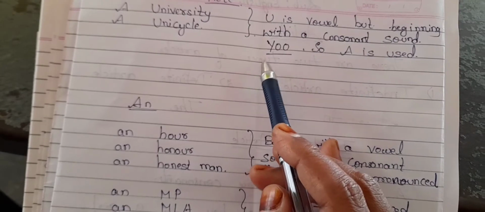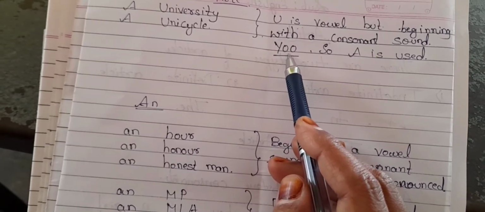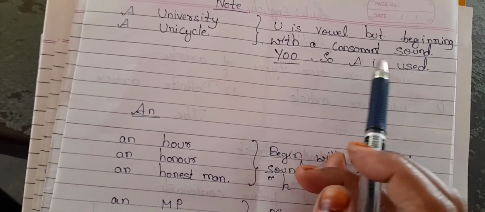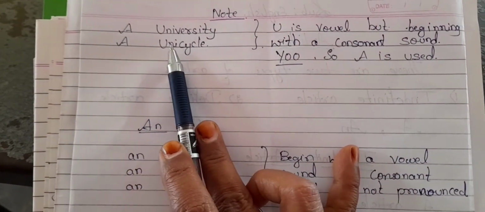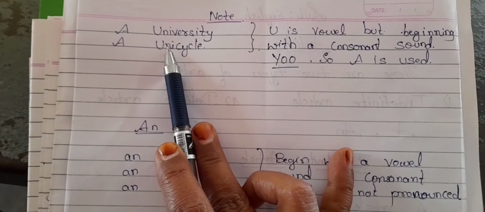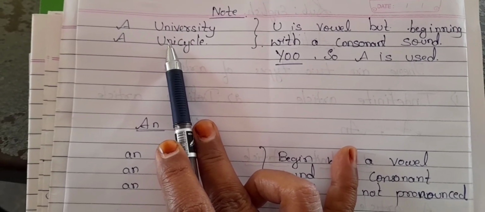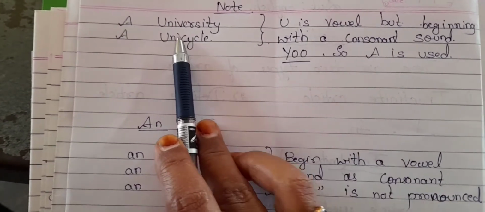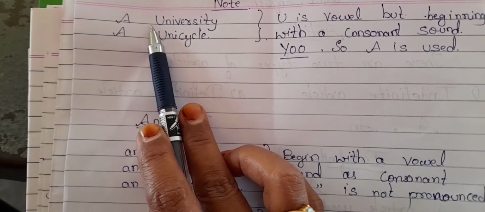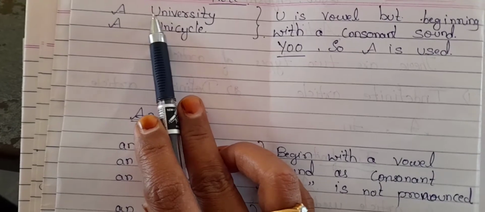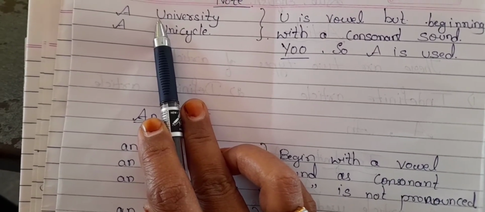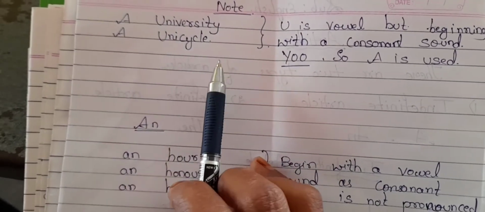U will sound like Y-O-U. Okay, U. So a is used. Which article is used here? A. Unicycle also. University, the sound is a consonant sound. The first letter is a vowel, but you have to concentrate on the sound also. So university means it will sound like Y-O-O.